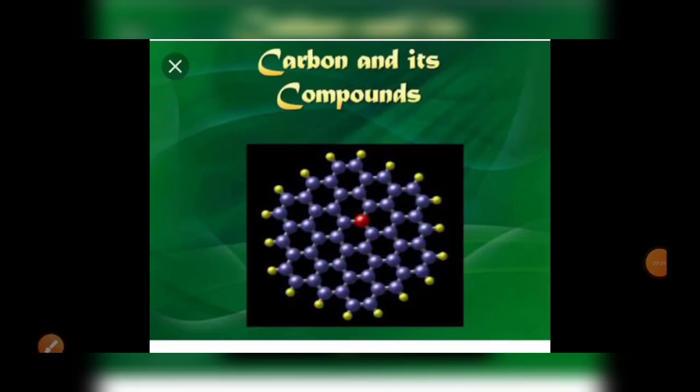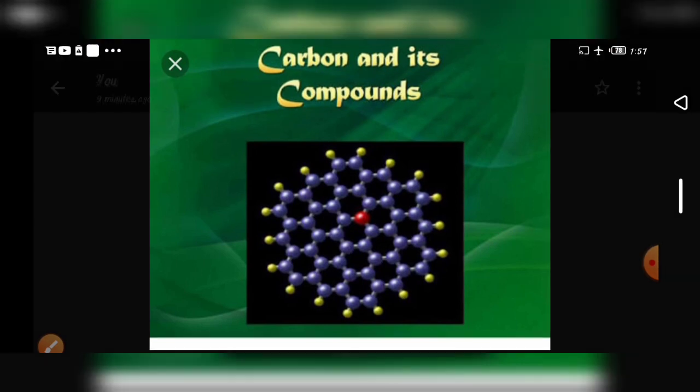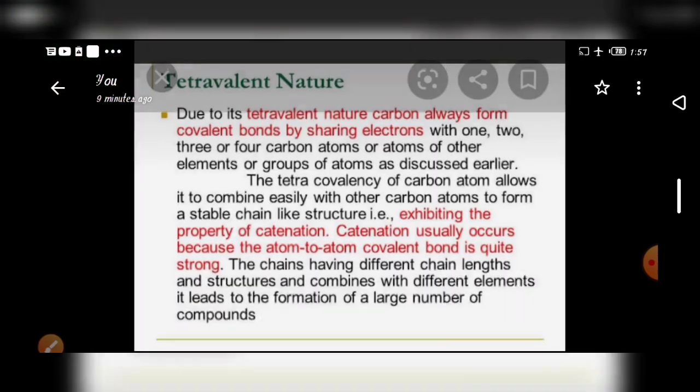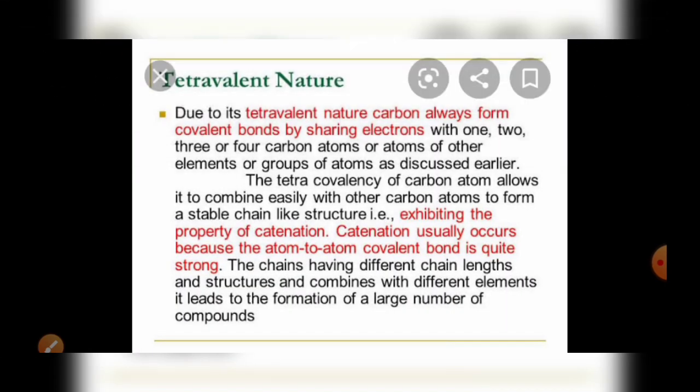Carbon and its compounds and their classification. How are they classified? Classification is based on the carbon that is present and how the arrangement is presented. Like that only it can be classified. First, before that, we have to know the tetravalency of carbon.